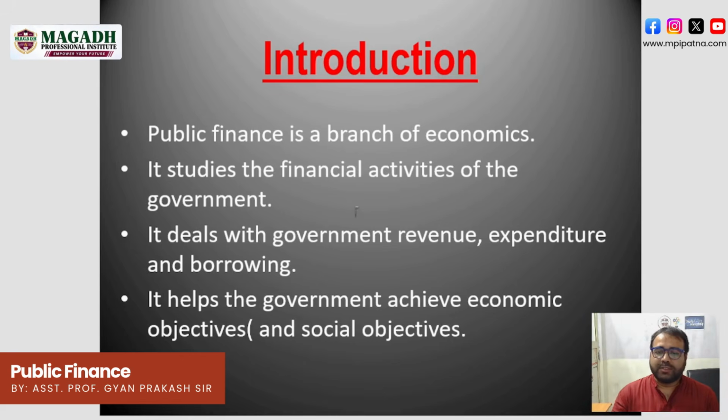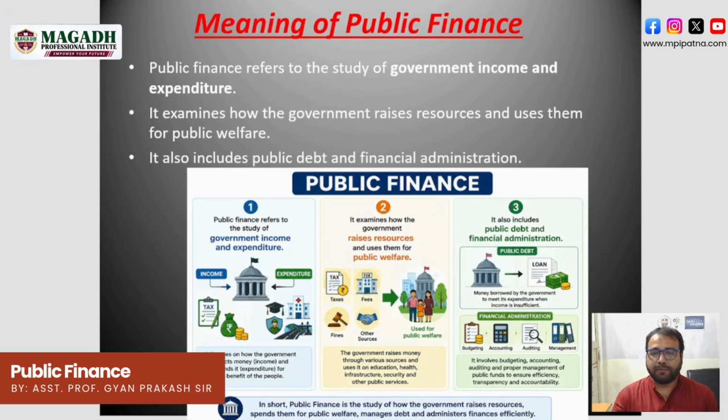This is the introduction part of public finance, and now coming to the meaning of public finance. Public finance refers to the study of government income and expenditure. It examines how the government raises resources and uses them for public welfare.